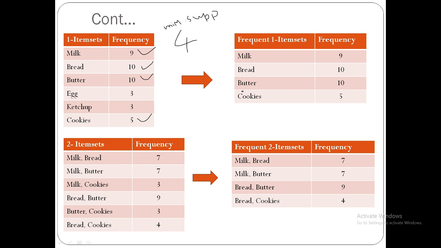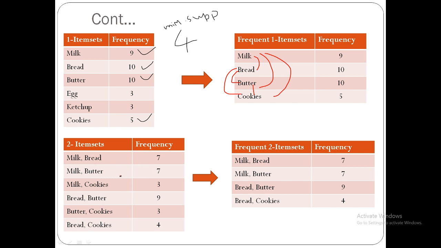Next, what we are going to do? We are going to identify the 2 item sets, the ones which are there together. Here, milk, bread, one set; milk, butter, one set; milk, cookies, another one; bread, butter, and bread, cookies. Next is butter, cookies. Total 6 two item sets are there.